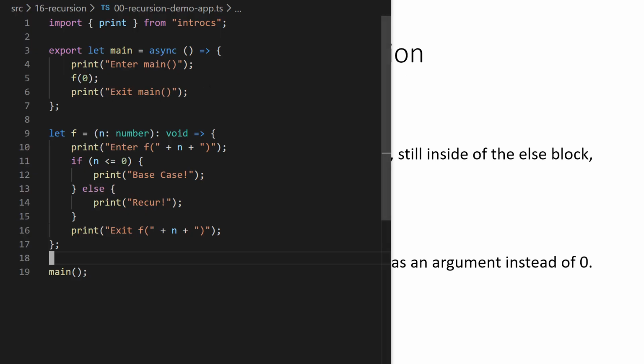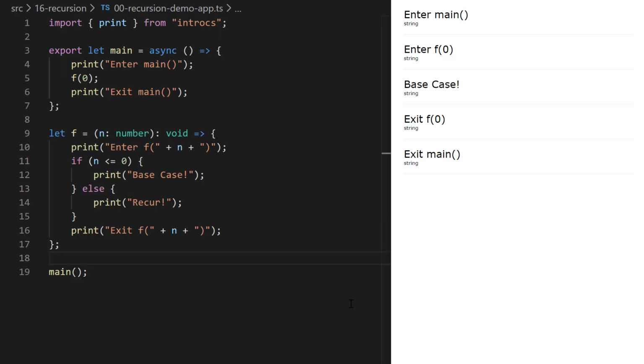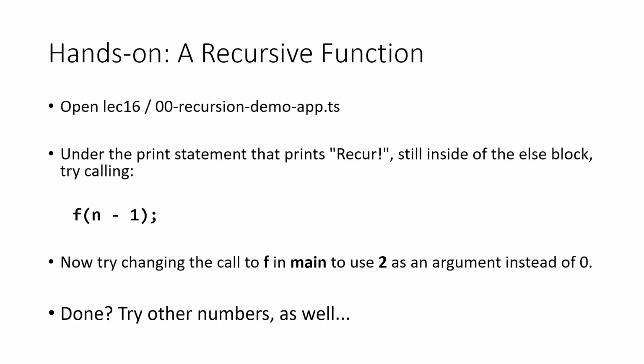If I open my code up on the left, you'll notice that in the main, we're just printing a few diagnostic messages about when this function call begins and when we finish it. And then in between those print messages, we're calling f of 0. We see an implementation of f that is pretty close to what we traced through in the environment diagram, but slightly different, right? There is no recursion currently in this implementation of the function f, but that's what I'd like you to try and do on your own in this hands-on.